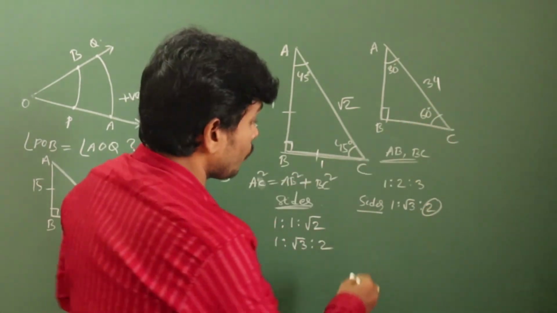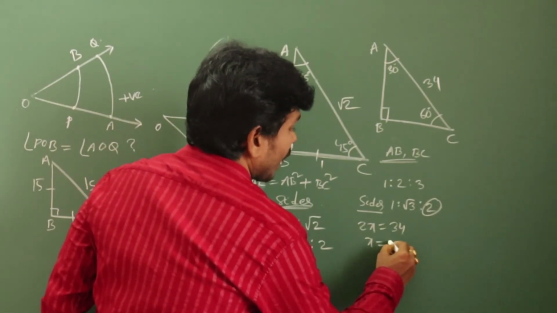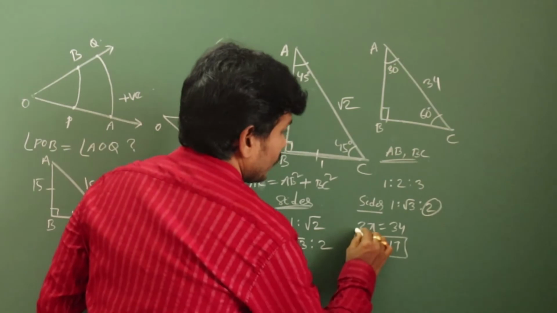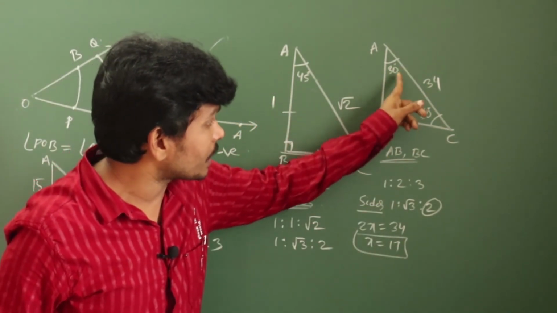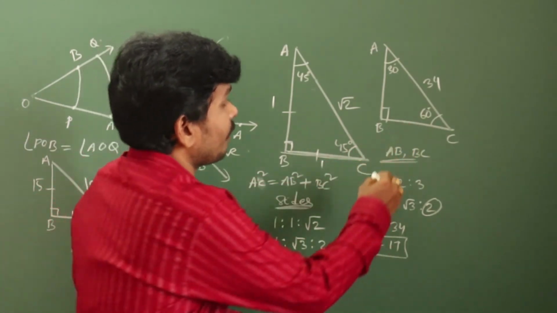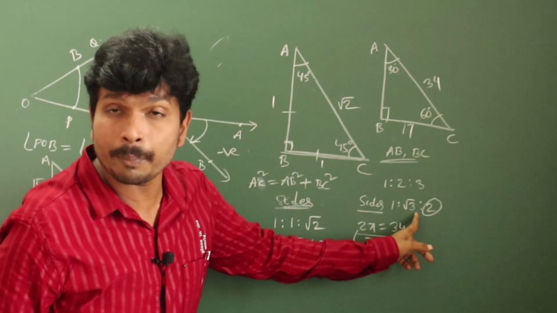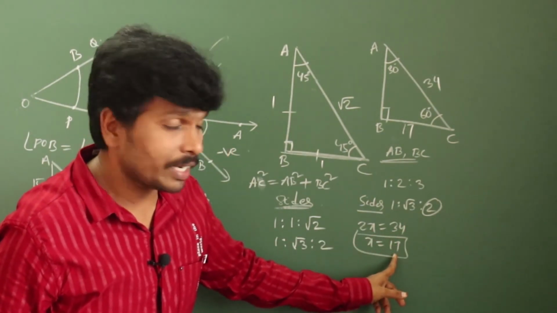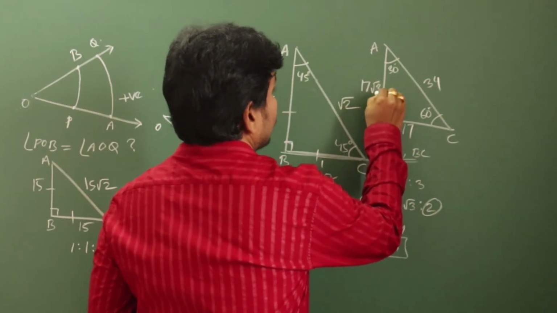So that's why 2 parts value is equal to 34. From this, 1 part value is 17. So 1 part, 17, is the side opposite to 30 degrees. This is 17. And opposite to 60 degrees, this is √3 parts. 1 part is 17, then √3 parts is nothing but 17√3.